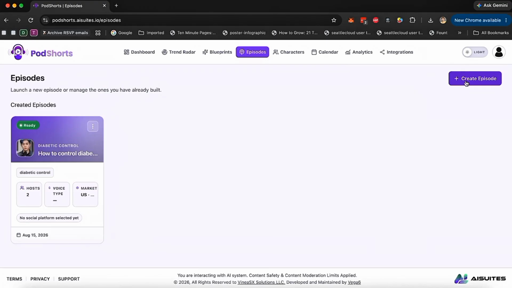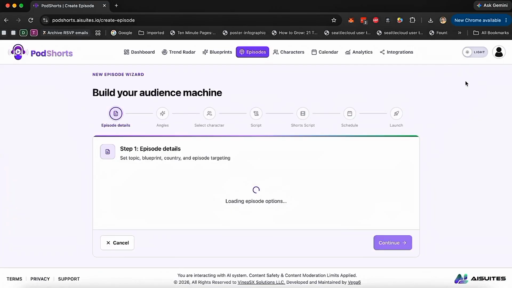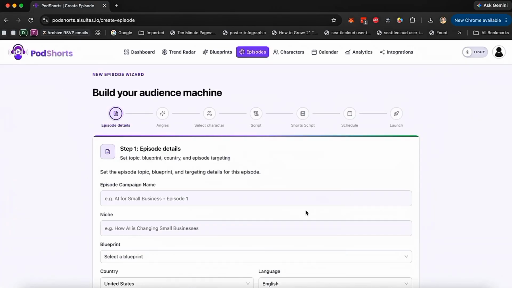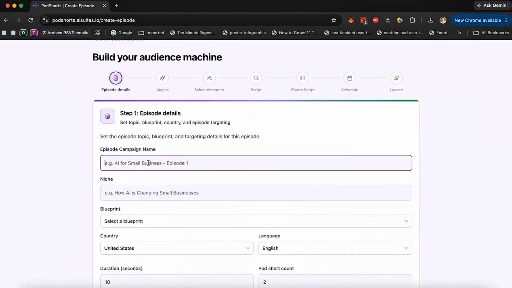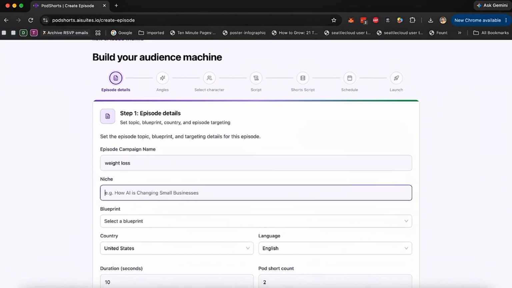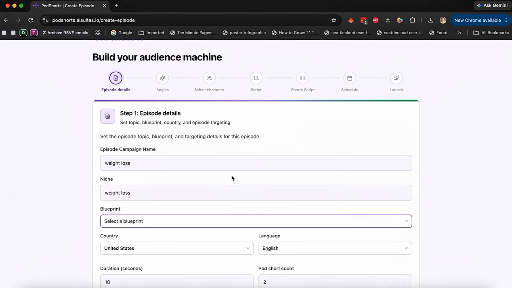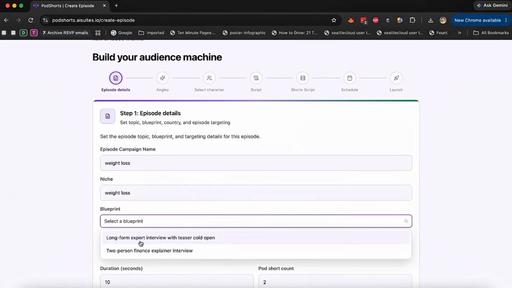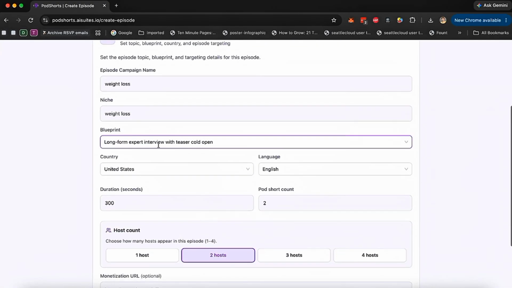Now, episode essentially means creating your short form podcast videos that are going to be published. So we're going to engage an AI agent, our creator agent, to start building that. And we'll just give them some details. So I'm going to create this campaign name called weight loss. Niche is also weight loss. Blueprint, so I'm going to select the blueprint, long form experimental teaser cold opener. This is the weight loss blueprint that we picked.